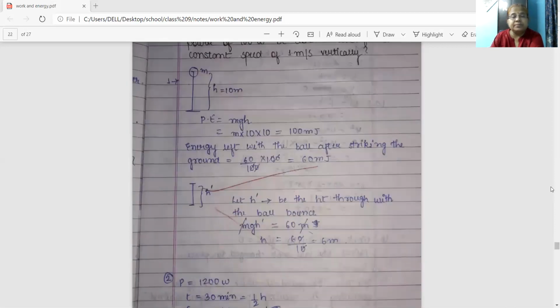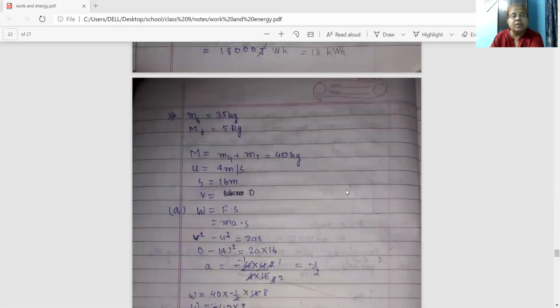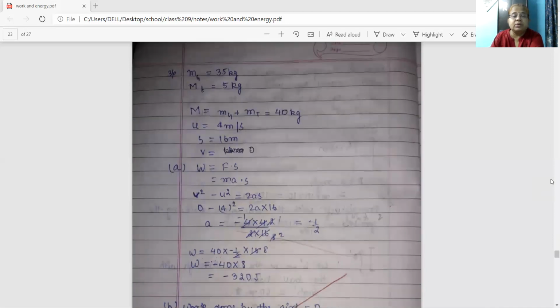Come to the solution. Number 3, mass of the girl is 35 kg. Mass of the trolley is 5 kg. So total mass is mass of the girl plus mass of the trolley, that is 40 kg. Initial velocity is 4 meter per second. Final velocity is 0. And the distance covered is 16 meter. We know work done equals force into displacement, and force equals mass into acceleration. Using the third equation of motion, we can find out acceleration.